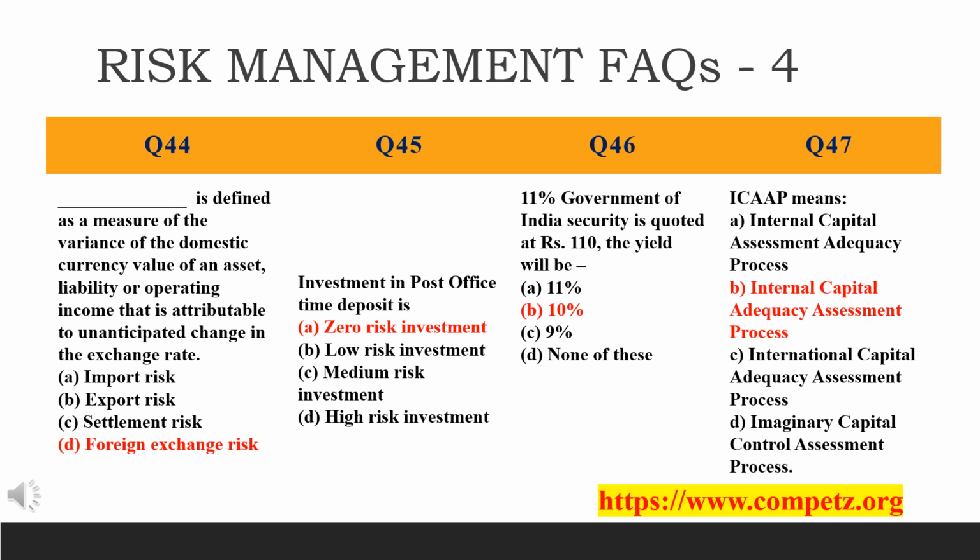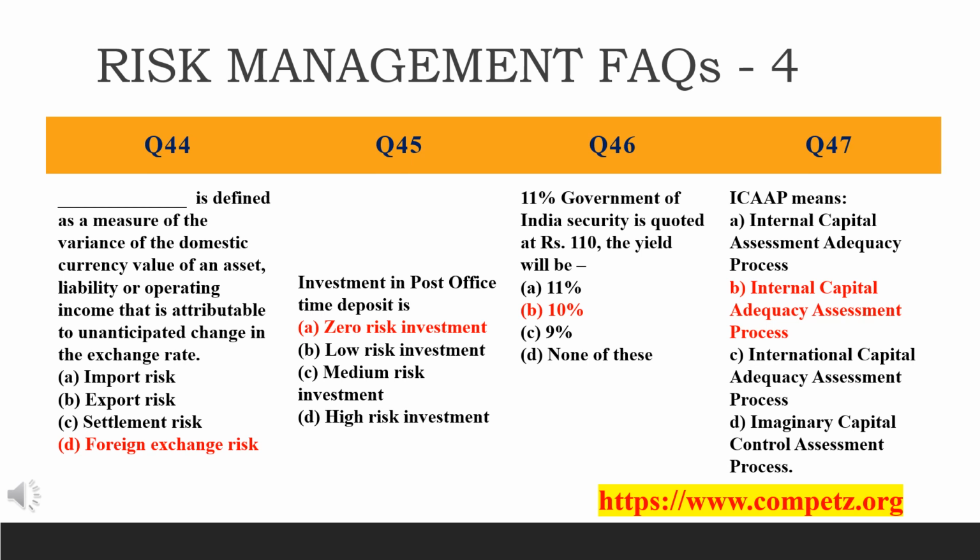Next comes 11% Government of India, that is 11% of GOI, Government of India security, is quoted at rupees 110. The yield, that is the interest, will be dash. How much will be the interest? Okay, see 110, 11% is the rate of interest, Government of India security. So the answer will be 10%. It's defined here itself because it's been 110, 11%. So see here, yield, that is B.